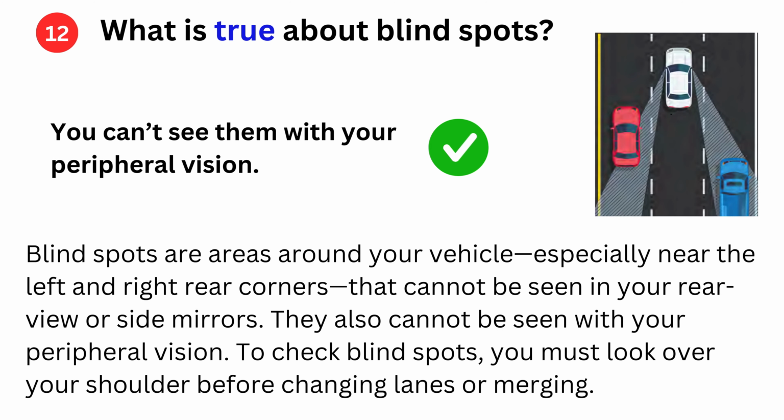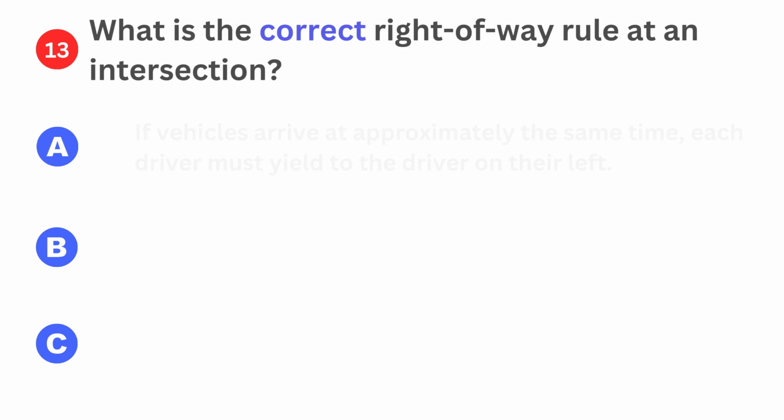You can't see them with your peripheral vision. Blind spots are areas around your vehicle, especially near the left and right rear corners, that cannot be seen in your rear view or side mirrors. They also cannot be seen with your peripheral vision. To check blind spots, you must look over your shoulder before changing lanes or merging.